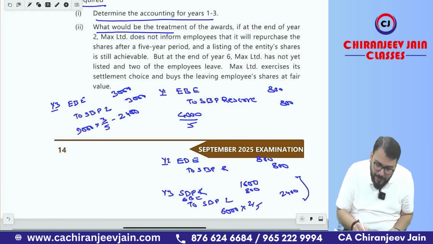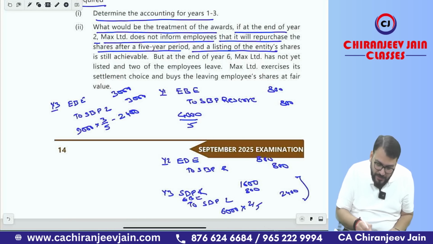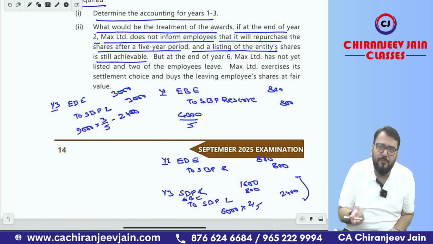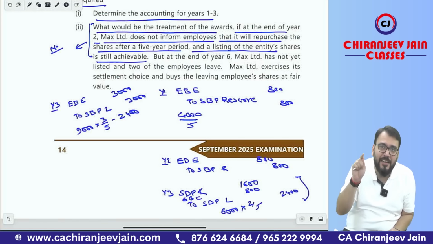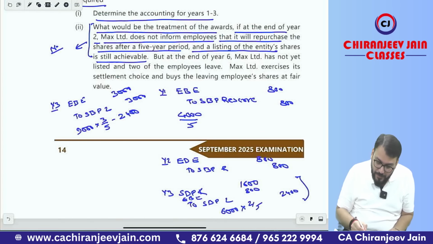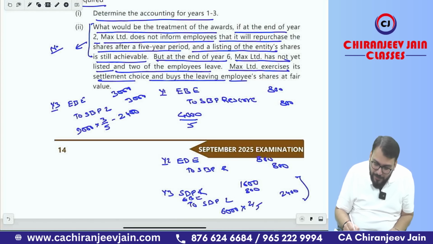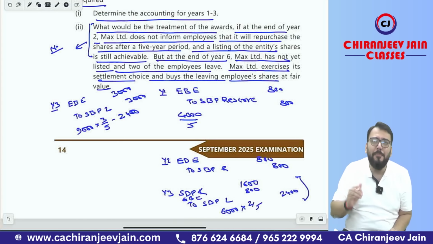What they are saying: what will be the treatment of the award if at the end of year 2, Max Limited does not inform the employee that it will repurchase the shares after the 5-year period, and a listing of entity shares is still achievable. It means no information has been given, so there will be no change. Therefore, for the 5 years we will pass the journal entry with 800, 800, 800, 800, 800. But at the end of year 6, Max Limited has not yet listed and 2 of the employees leave. Max Limited exercises its settlement choice and buys the leaving employees' shares at fair value. So this will be the journal entry of buyback.